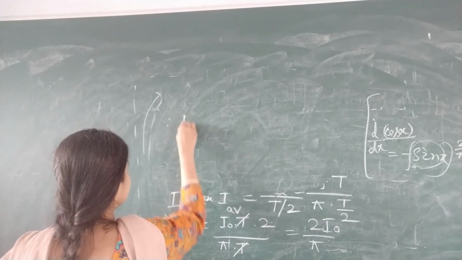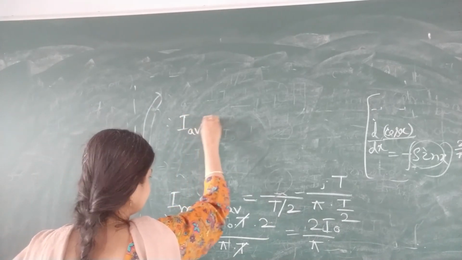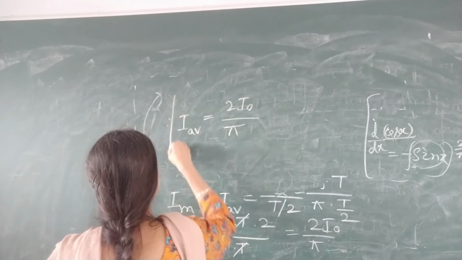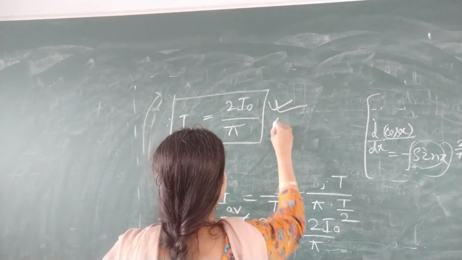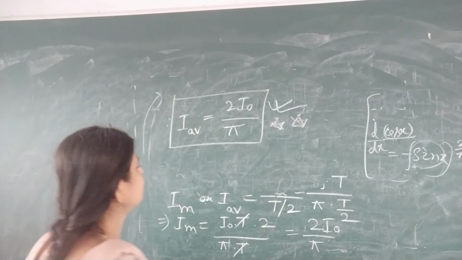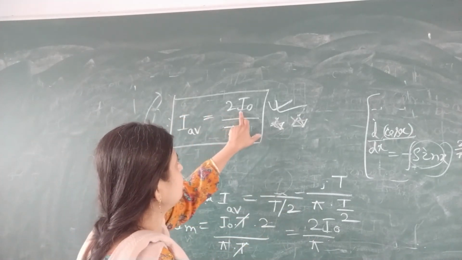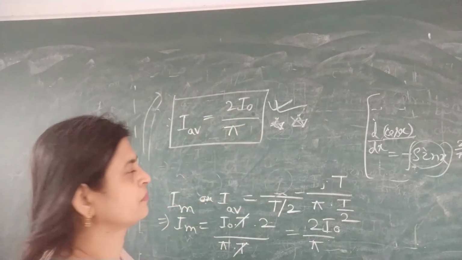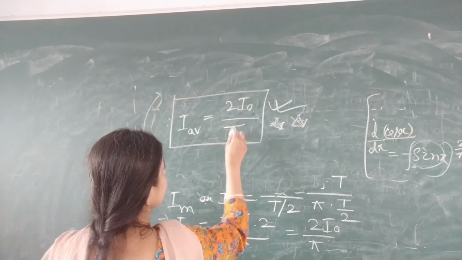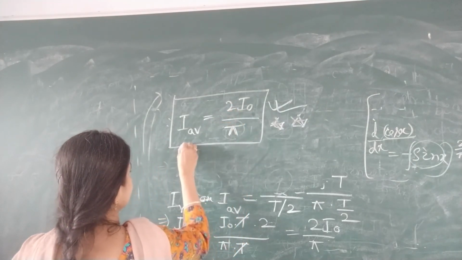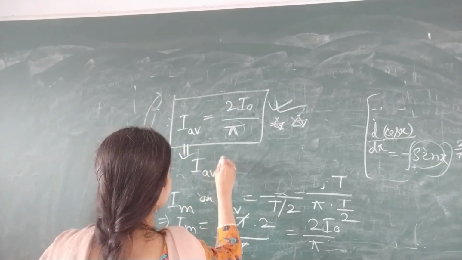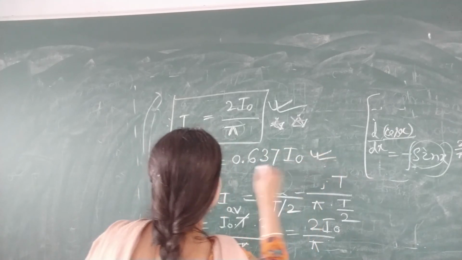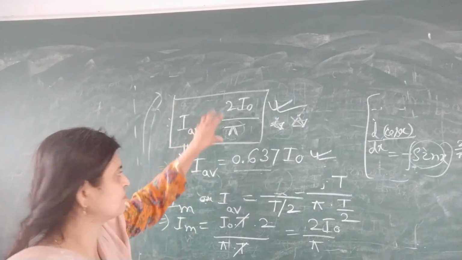So our final expression is I average is equal to 2 I naught divided by pi. Or indirectly we can say this is the relation between the peak value and mean value or average value of alternating current. If you put the value of pi, then this expression becomes I average is equal to 0.637 into I naught. Both the expressions are the same.